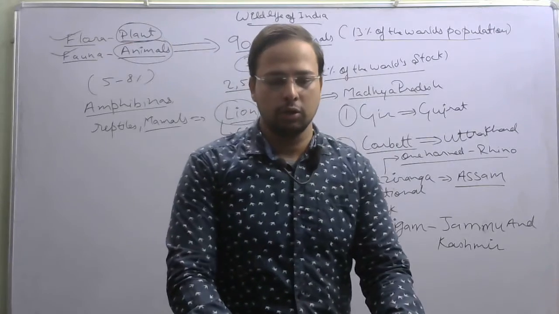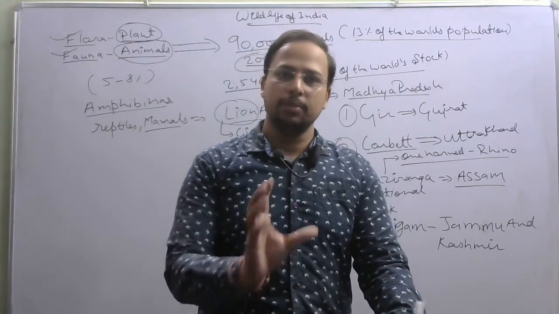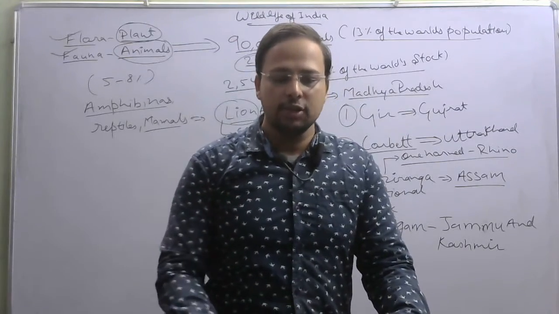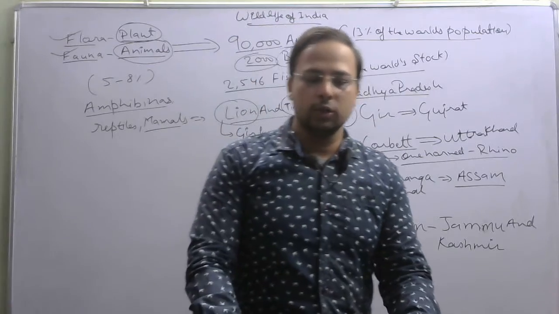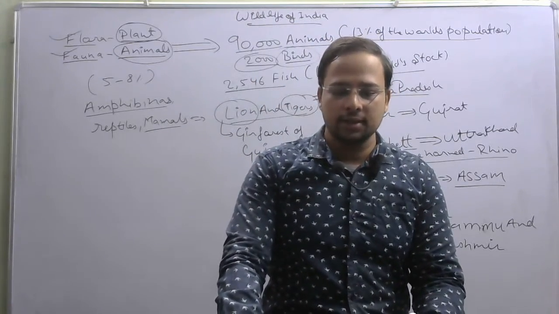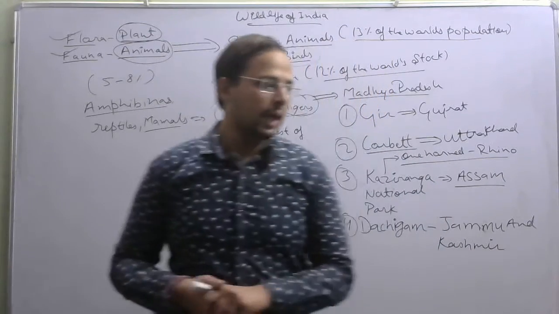Exerting biological control on such insects is harmful. So every species in the world plays an important role. Every species has a role to play in the ecosystem. Hence, conservation is essential, as mentioned earlier, due to excessive exploitation of plant and animal resources.